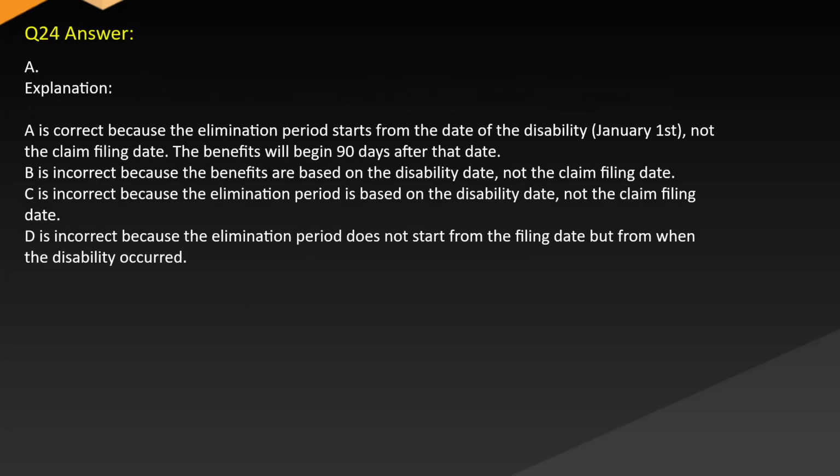Answer A. Explanation is correct because the elimination period starts from the date of the disability, January 1st, not the claim filing date. The benefits will begin 90 days after that date. B is incorrect because the benefits are based on the disability date, not the claim filing date. C is incorrect because the elimination period is based on the disability date, not the claim filing date. D is incorrect because the elimination period does not start from the filing date, but from when the disability occurred.